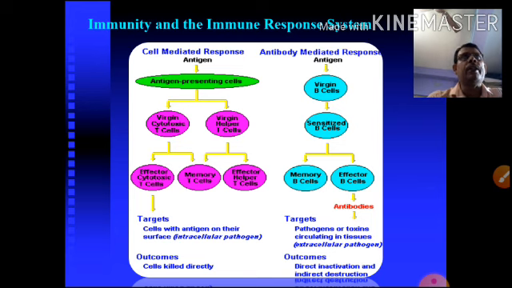If the number of memory cells increases, like your memory increases, you can give more answers. So the memory cell can immediately recognize the same antigen and prevent it. So the memory cell is very important, and ultimately the target cell with the antigen on its surface interacts with pathogens, and the cell is killed directly.